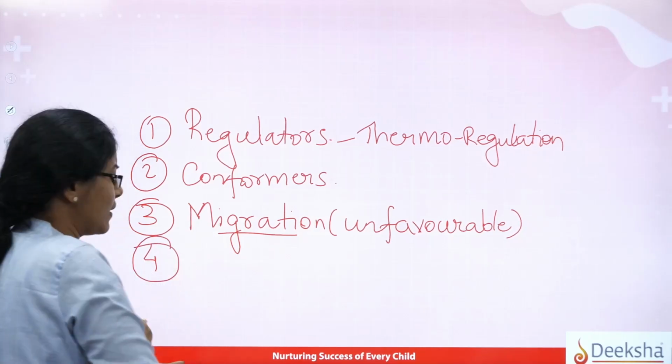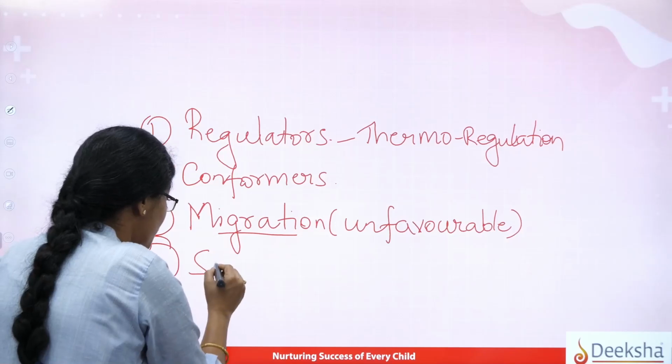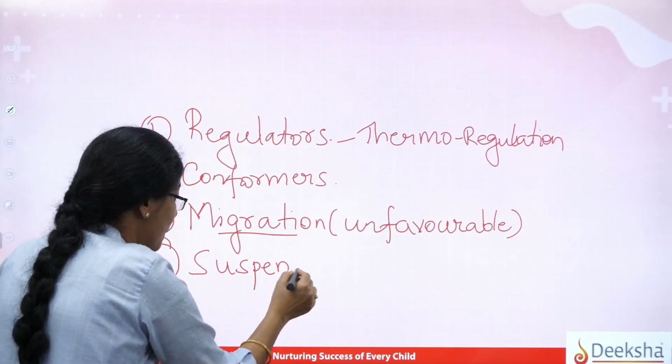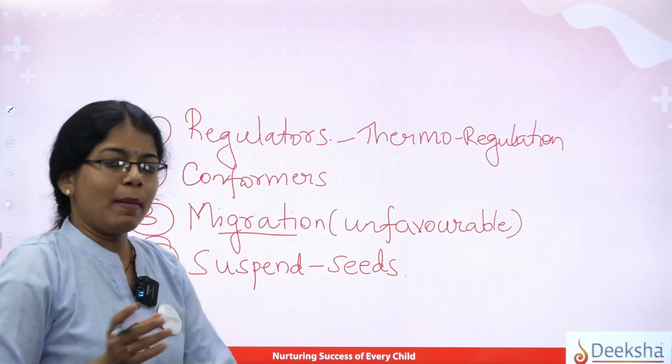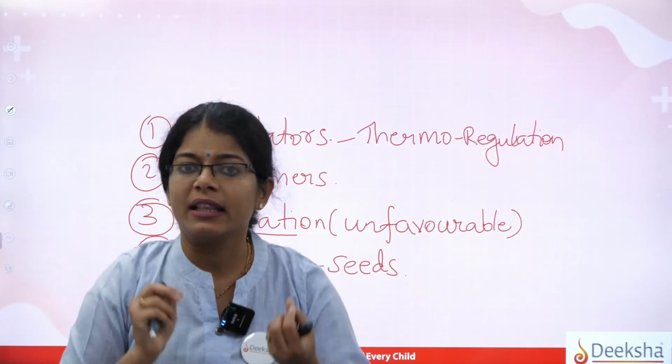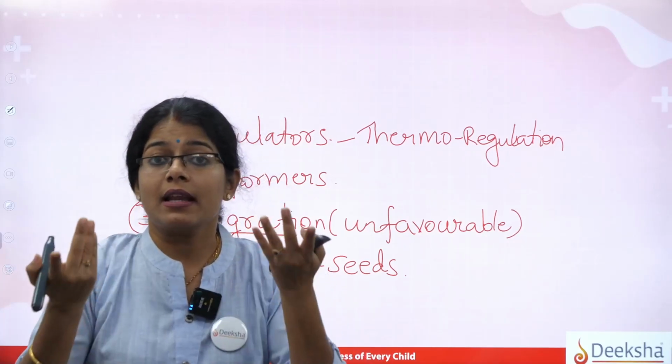There are some more examples, which will be called suspend. Okay, what is suspend? For example, the best example I can give here is the seeds. Imagine there is a seed in the soil, and right now it is summer season. Summer season means rain does not come.